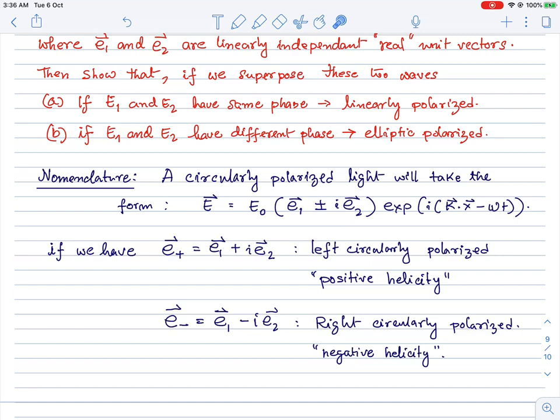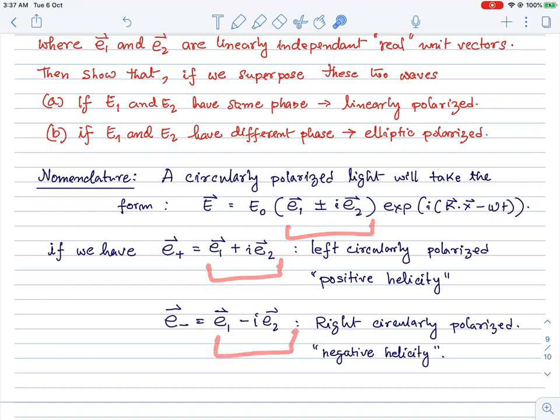So, E1 and E2, we can write down something like a combination, which in general was E1 plus E2, plus minus iE2. This is circular polarization because you can see both the magnitude of B1 and B2 are the same when I've written it in this way. So basically, there are two directions, depending on plus, B1 is plus B2 or B1 is minus B2. In both cases, we have circularly polarized light.